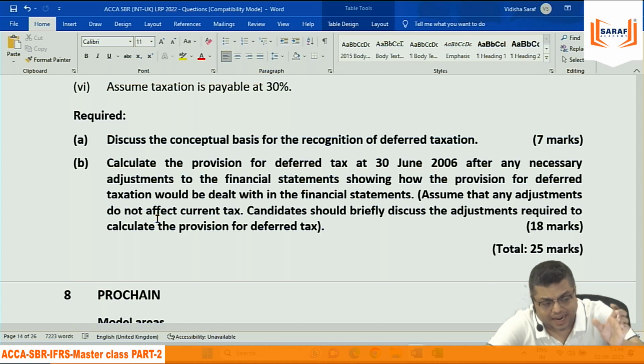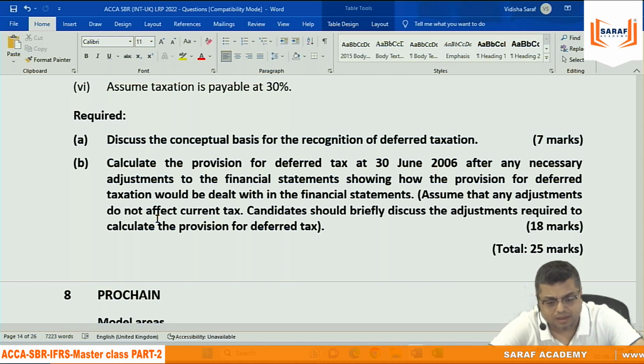Temporary does not mean that the difference is only for 1 year. Maybe it is for 5 years, 10 years. But for the time being, it is not treated the same way in the Income Tax Act. Later on, it will be treated. So that is treated as a temporary difference. And for a temporary difference, if accounting income is more or less, we will be recording tax expense based on accounting income.